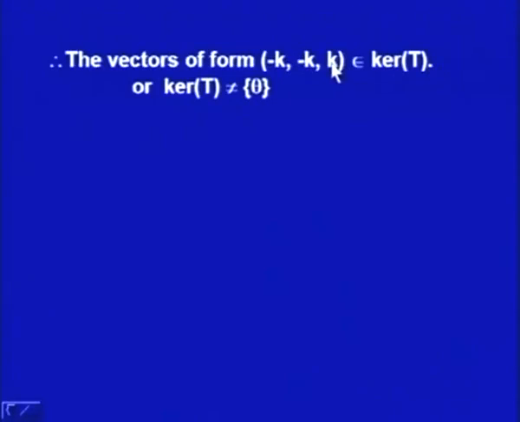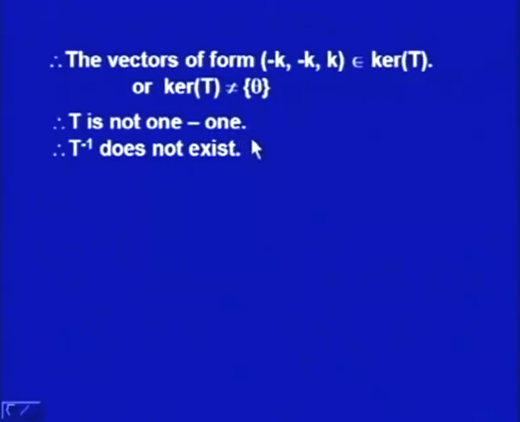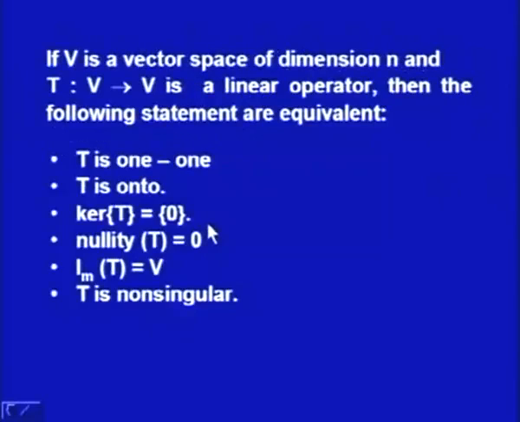K can be any scalar and it may be 0 also, but it may be non-zero. That means there exists a non-zero vector in kernel T. So, kernel T is not merely 0, it has some more vectors, and that means it is not a 1-1 transformation, and of course T inverse does not exist in such a case. So, we have proved that T inverse does not exist, and in this result we are summarizing what we have done so far.